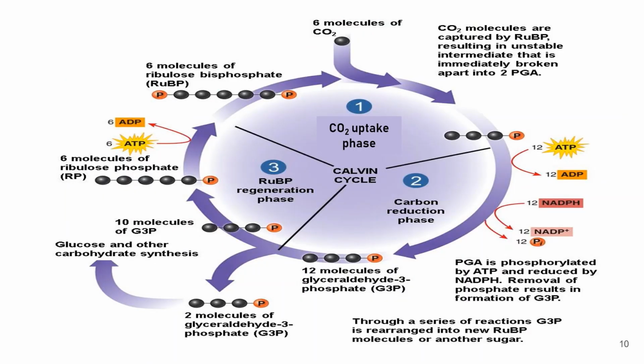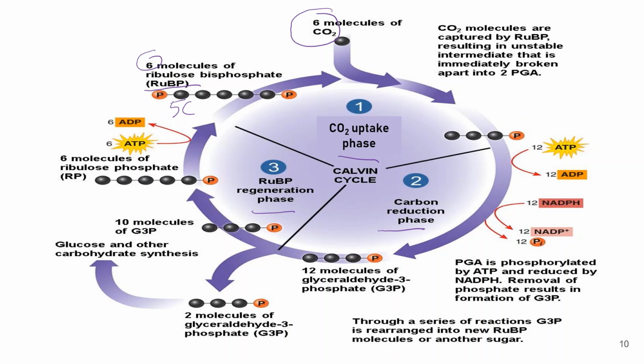In this diagram, it shows you the Calvin cycle, that comprises 3 phases: phase 1, carbon dioxide uptake, the second phase is the carbon reduction phase, and the third phase is the RuBP regeneration phase. So 6 molecules of carbon dioxide will enter the first phase, and the carbon dioxide will be incorporated with 6 molecules of RuBP, which is a 5 carbon sugar.